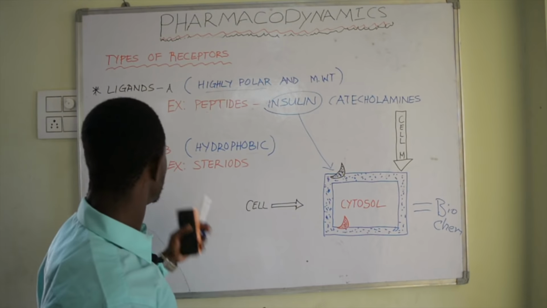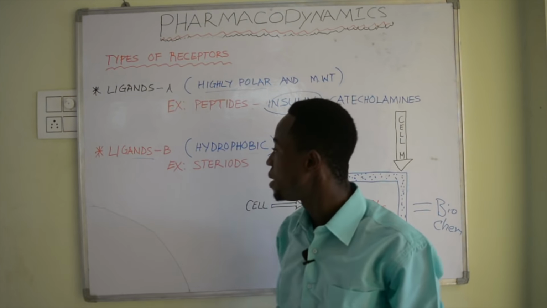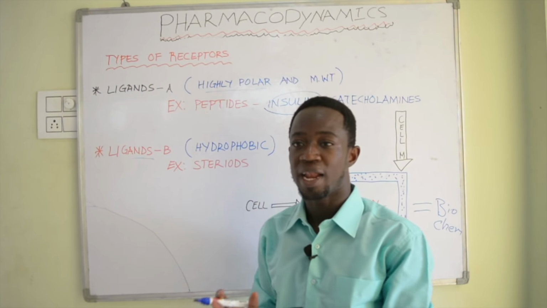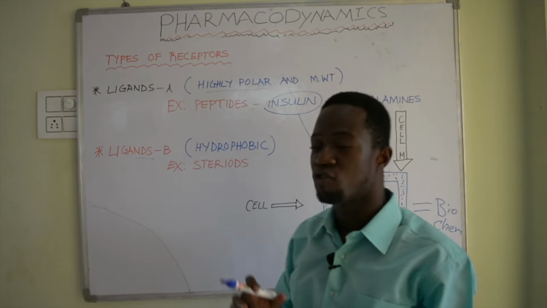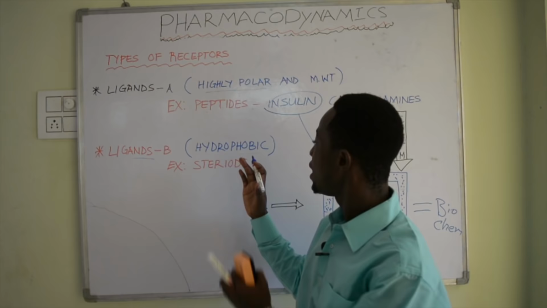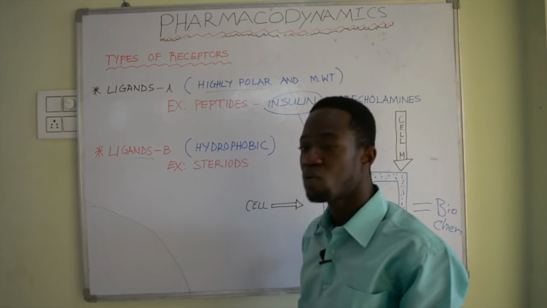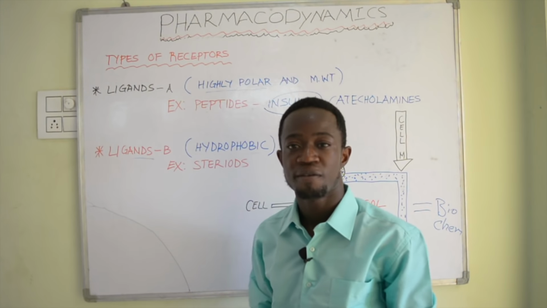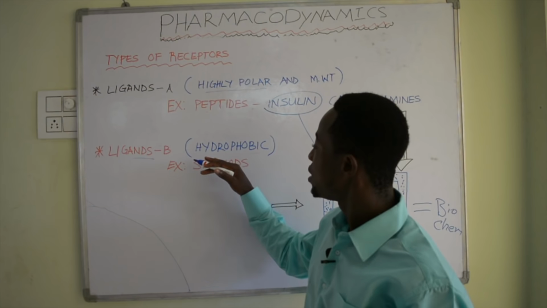So another one is what we call ligand B. Ligand B are these ligands that are hydrophobic in nature. They are hydrophobic in nature because they cannot easily be dissolved in water, like steroid, cholesterol, oil, fats. So they are all hydrophobic in nature.